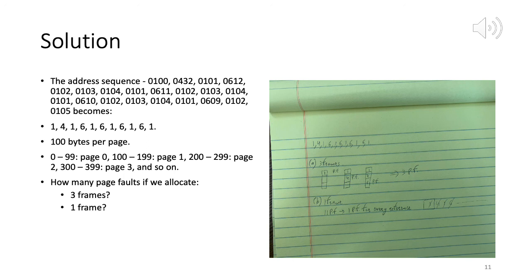At any given point of time we can only map one page to the frame. Note that these consecutive accesses to the same page we are not taking into account, because those will not cause a page fault. For example, when we first access page 1 it results in a page fault.